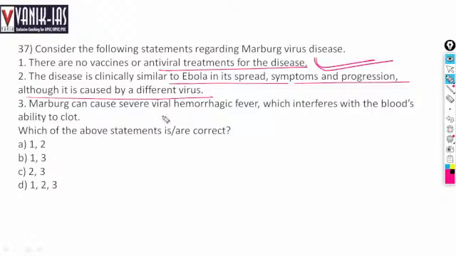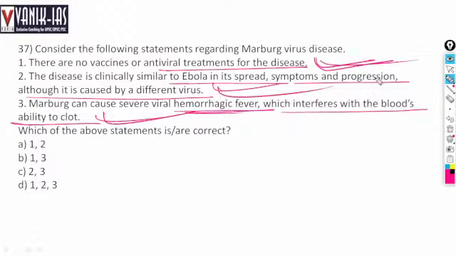Marburg can cause severe viral hemorrhagic fever, which interferes with the blood's ability to clot. So if any injury happens, blood will flow continuously. So all three statements are correct regarding Marburg virus disease. Initially it was seen in Africa, and it was first detected in 1967.